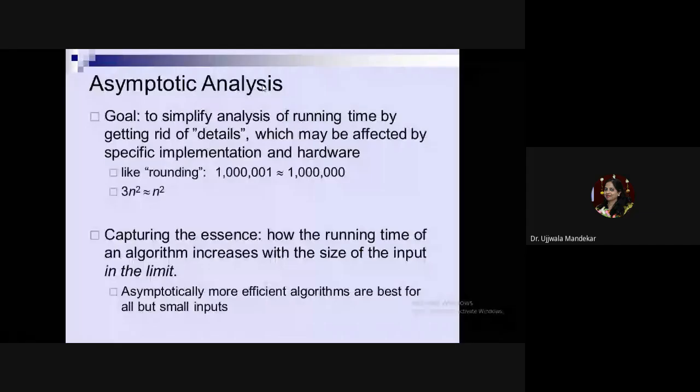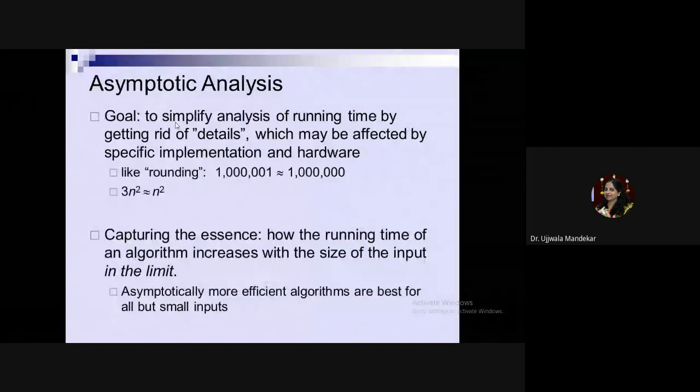Then what is it capturing? It says how the running time of the algorithm increases with the size of the input. Asymptotically, more efficient algorithms are better for all but small inputs. Asymptotically, it is said that after a certain value of n, every algorithm will work in a similar fashion, but below that n, we cannot analyze the behavior of the algorithm.